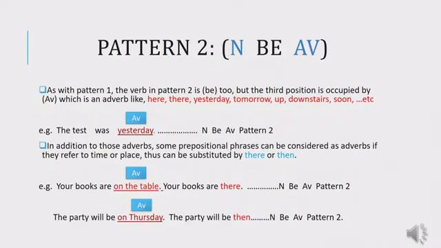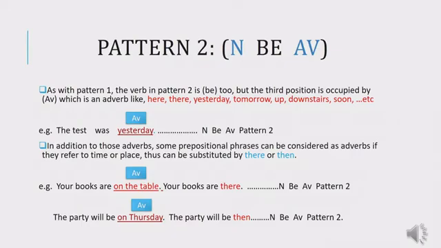In the second example, the party will be on Thursday. Will be is the verb. Will be is the verb be. The party is N. On Thursday is a prepositional phrase. On plus Thursday. It is a prepositional phrase. And this prepositional phrase refers to time.